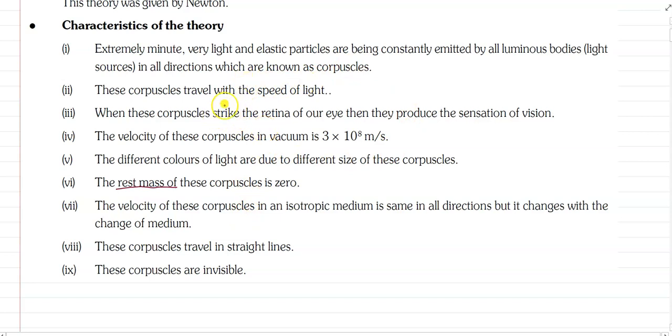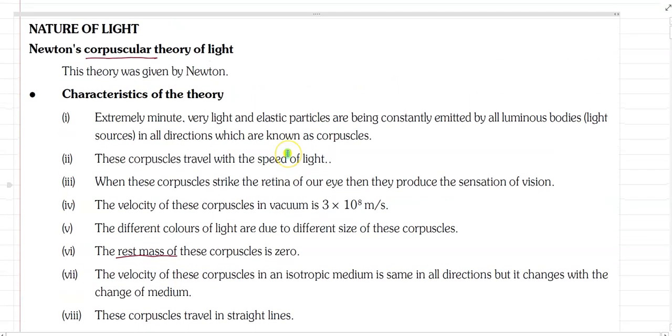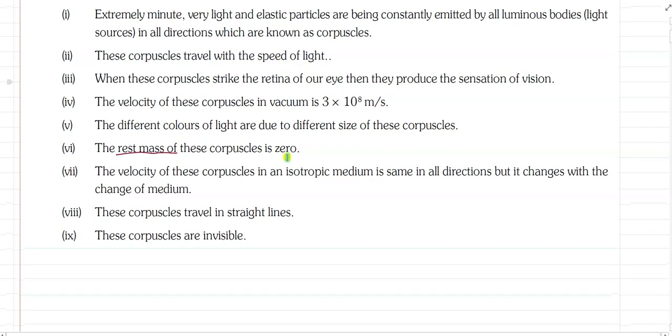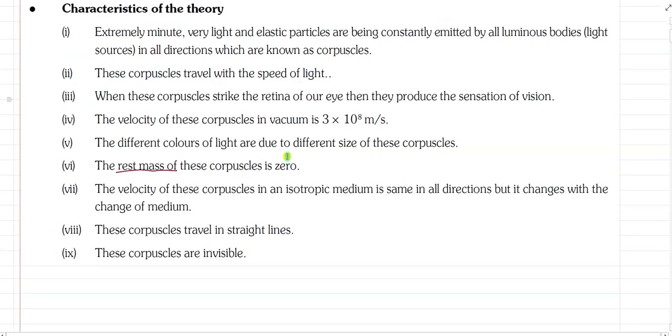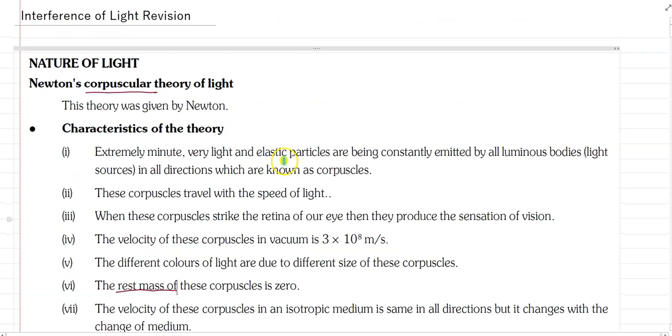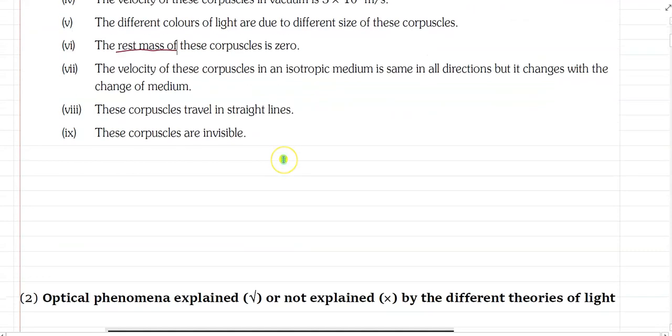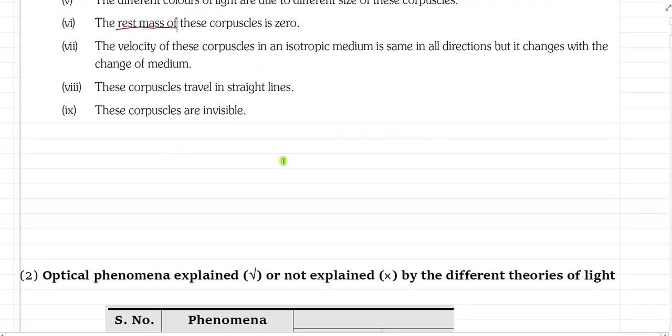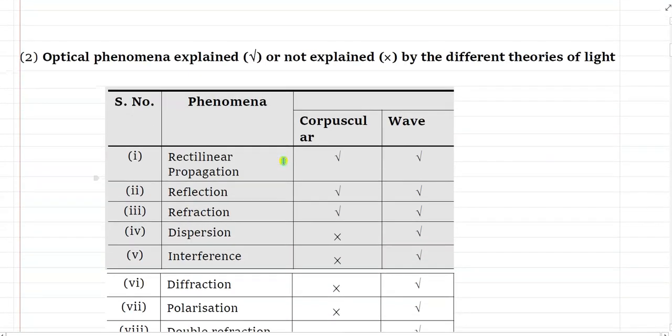But after 100 years of Newton's corpuscular theory, we see some properties of light like interference, diffraction, polarization. These properties cannot be explained by Newton's corpuscular theory. Then the scientist Huygens introduced a new theory, the wave theory of light.